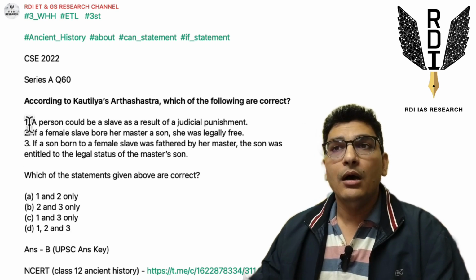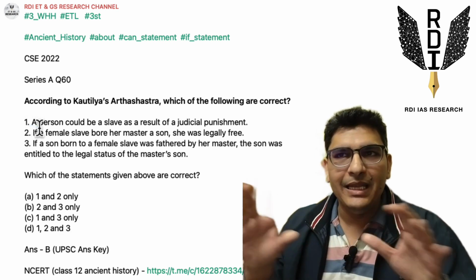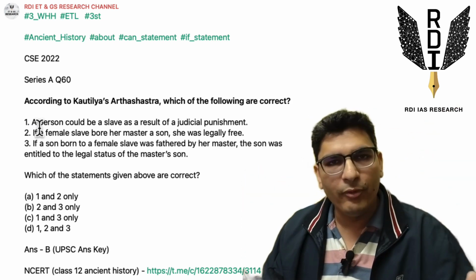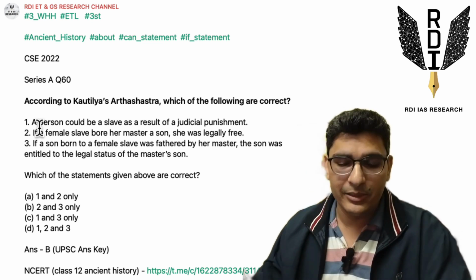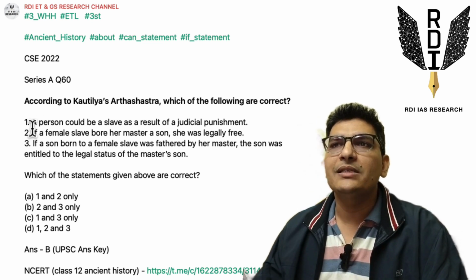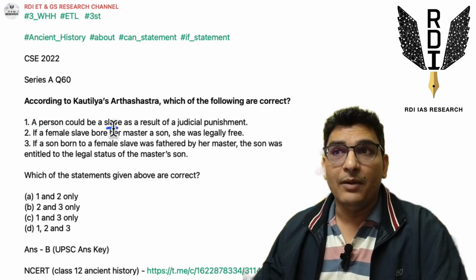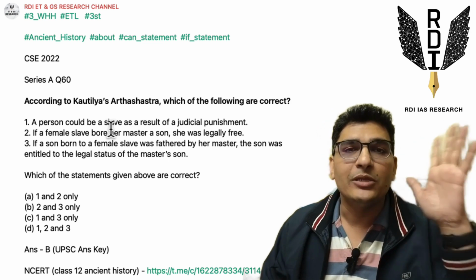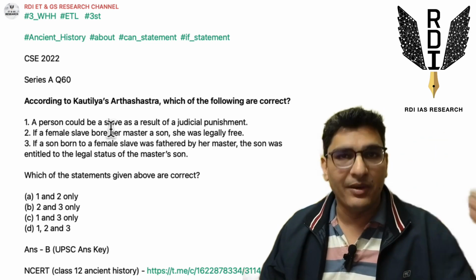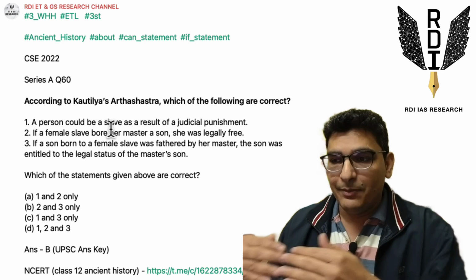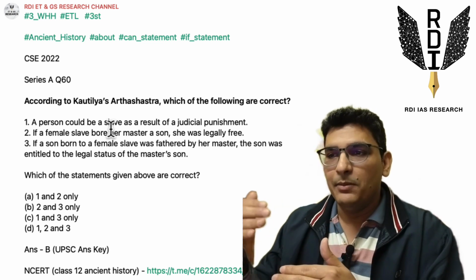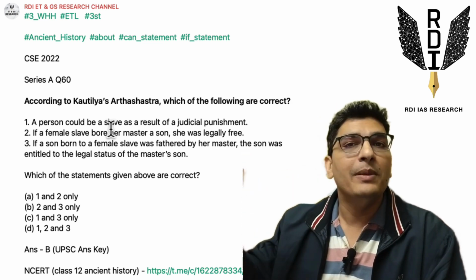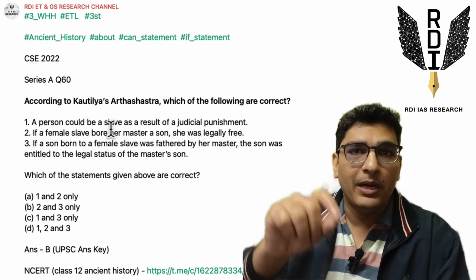It says, a person. A person means any person. Any person in that society will include all people in all 4 hierarchies, including Brahmanas, right? So, a person could be a slave. A Brahmana can be a slave. That is very difficult, because we know that in that society, Brahmanas used to enjoy privileges. And even for similar offenses, if an offense has been committed by a Brahmana, and that same offense has been committed by a Shudra, for example, the Shudra will be punished much more severely than the Brahmana.